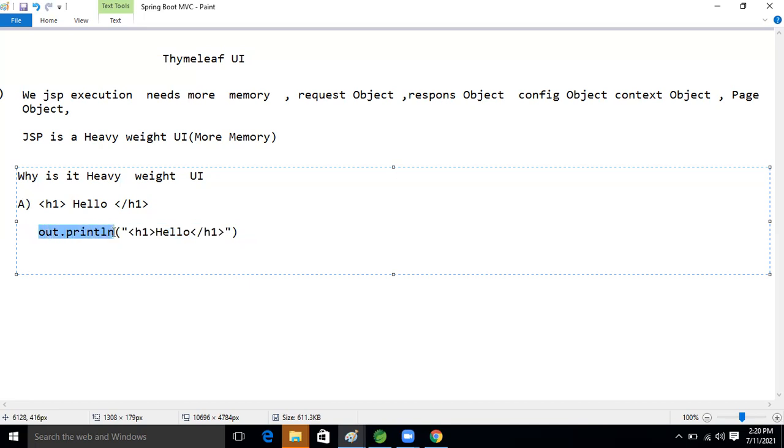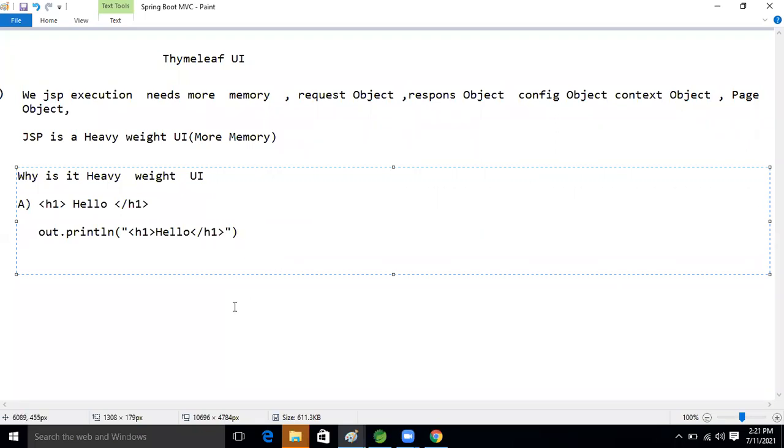So this is the Java code only, right? This is the servlet code or not, guys? Out.println. Yes, servlet code. We know that out is there. So internally, this JSP code, which is HTML code that we are writing on the JSP page, will be placed like this by our Jasper container. Then we will get the output, our result. So this conversion will take more memory and more time, right?